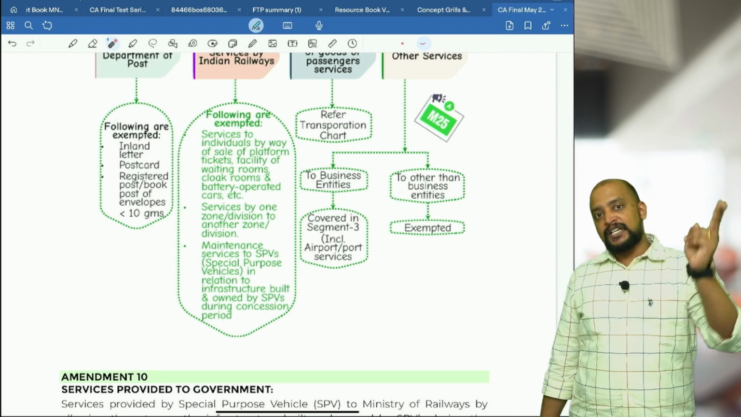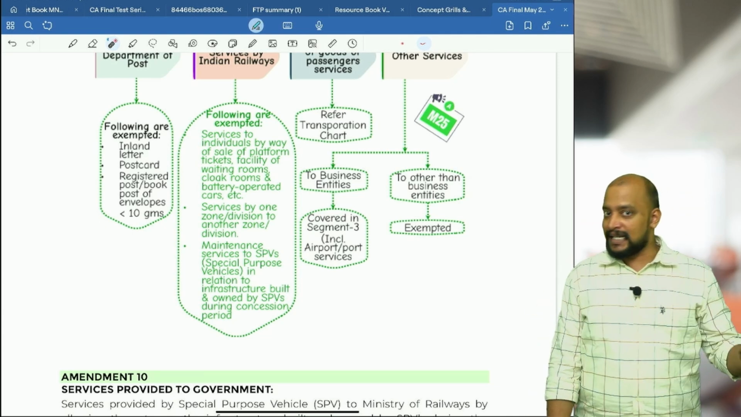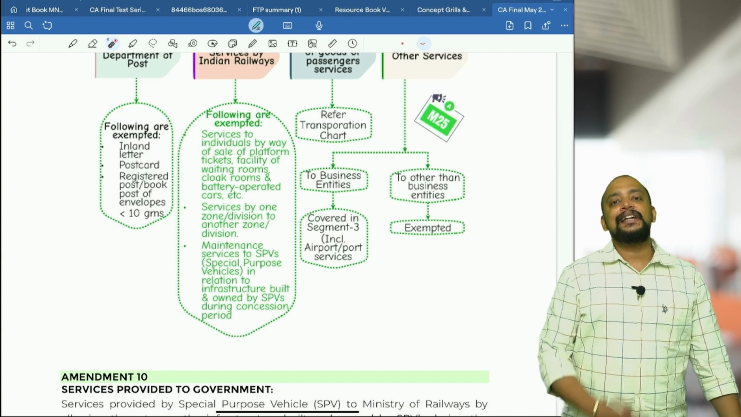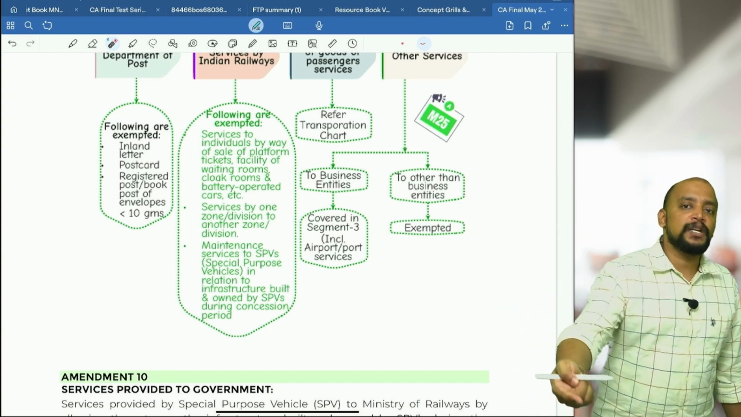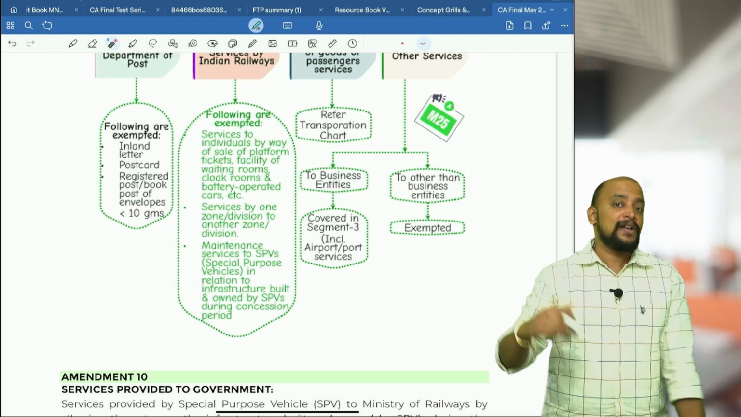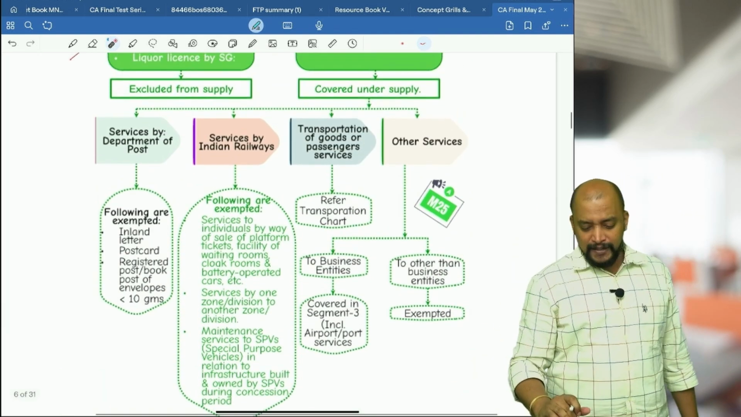One is special purpose vehicles allowing Indian Railways to use the infrastructure, for which they are getting some money, that is exempted. The second point is Indian Railways providing maintenance services to special purpose vehicles, for which special purpose vehicles will pay some money to Indian Railways, that is also exempted. Okay, that is with respect to this.